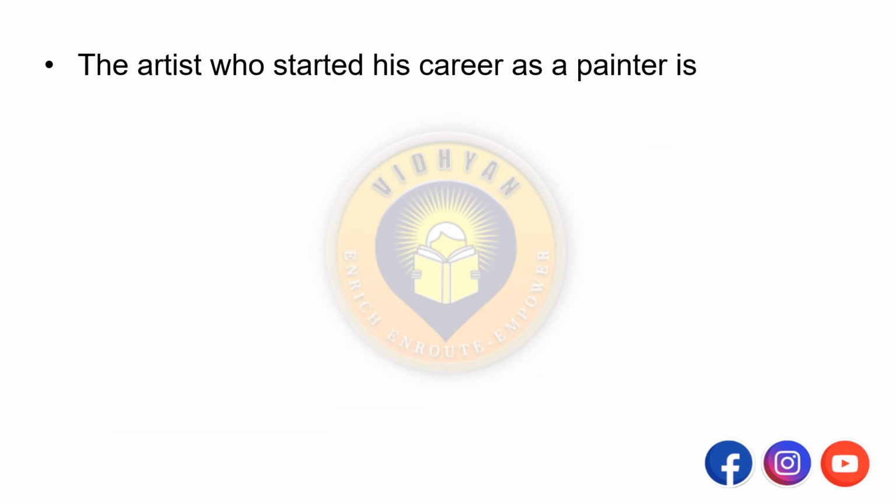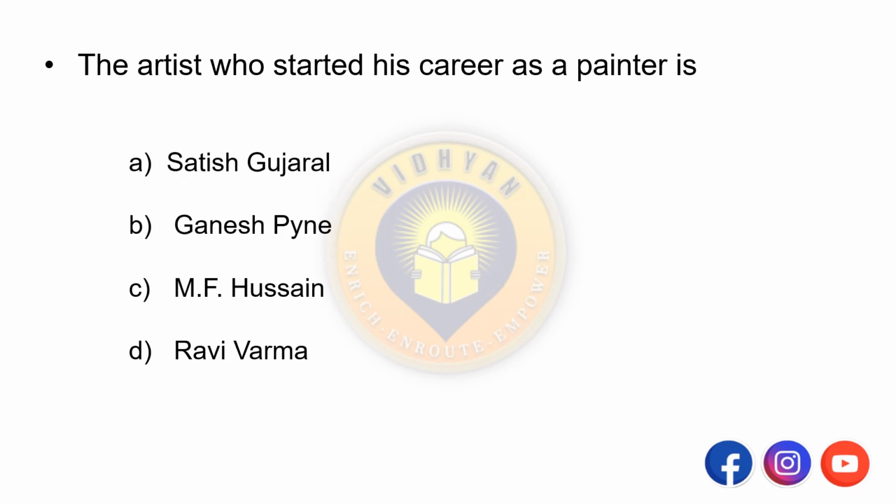Okay, next one. The artist who started his career as a painter is A. Satish Gujral, B. Ganesh Paine, C. M.F. Hussain, D. Ravi Verma. So first we will see these all four are painters.